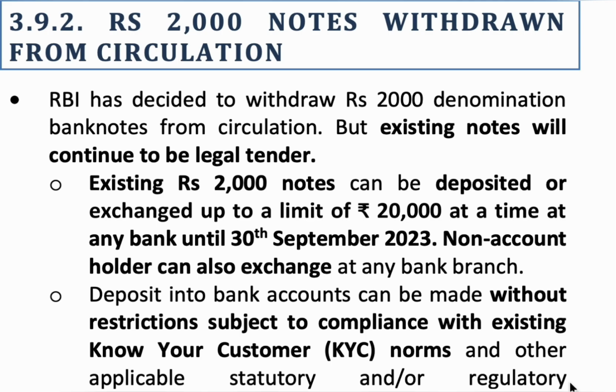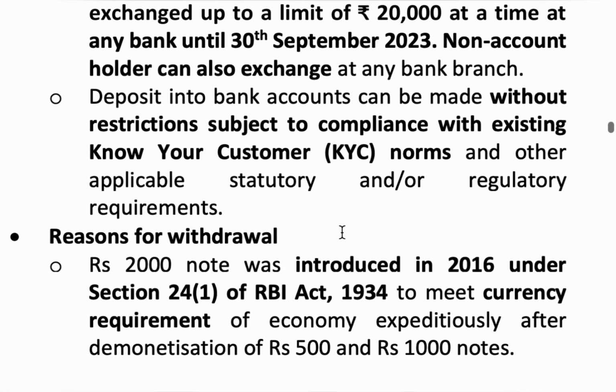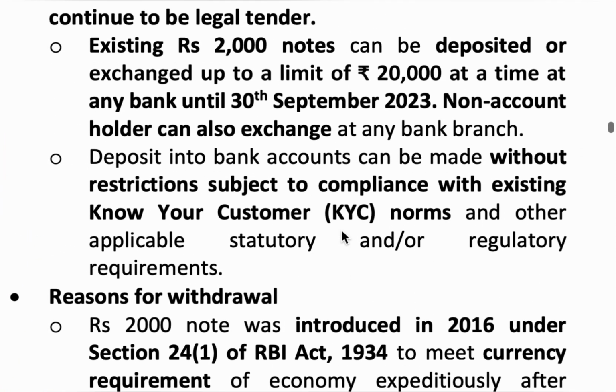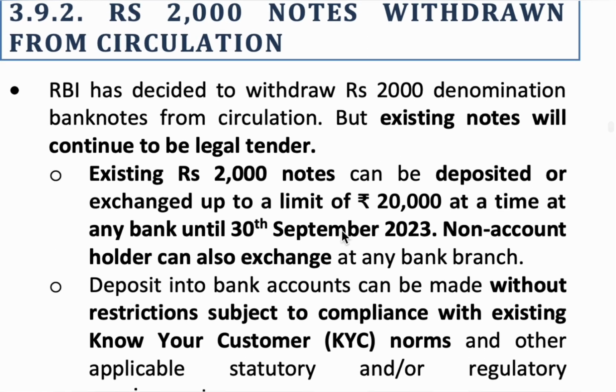Finally, they have withdrawn 2000 denominations under clean note policy of currency management operations of RBI. This is a normal process which is done in order to clear the corruption and to make notes efficient and clean. Here 2000 notes can be exchanged with the limit of 20,000 per day till 30th September of 2023. So this is about 2000 notes withdrawal.